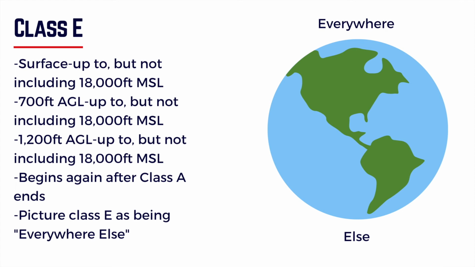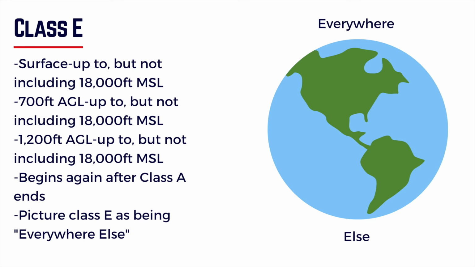After Class A starts and ends, so Class A goes from 18,000 feet to flight level 600, also known as 60,000 feet, Class E begins again, and Class E just keeps going until it gets into outer space. Again, you need to remember Class E as the airspace that's everywhere else.